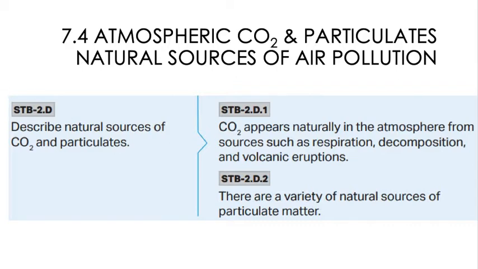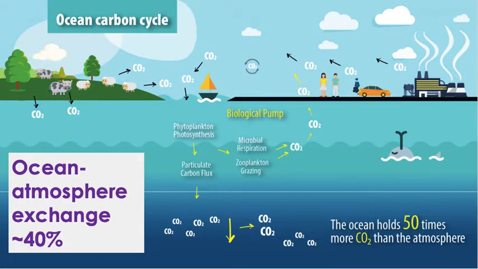So the first one we're going to talk about when we talk about carbon dioxide is our ocean carbon cycle. And sometimes we forget this, but carbon dioxide actually moves into the oceans. It can hold a ton more carbon dioxide, about 50 times more than our atmosphere can. And it actually plays an important role when we talk about climate change too, because as the temperatures of the water increase, they can hold less and less carbon dioxide because they're warmer, and so they have less space, less room, I guess you could think of, for that gas. So that's one of our indicators, but that's sort of a side note here, right?